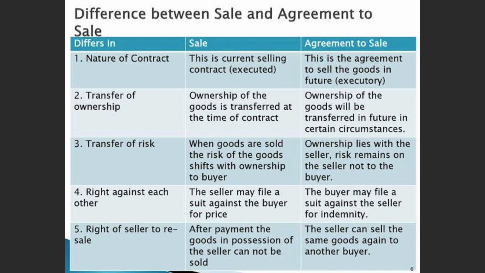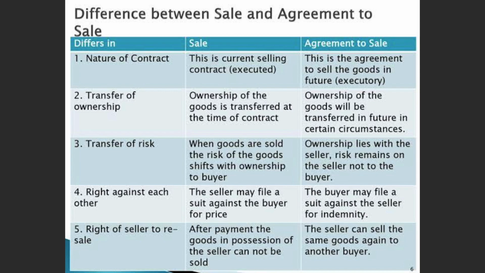Now, in case, since it is executory, we have looked at various ways where a contract can be breached, right? Just two classes before we had discussed how a breach of contract happens, either by alteration, remission, rescission, etc. Now that can happen over here. Same goods, if in case this buyer has told the seller, I don't want to buy the goods, the contract becomes cancelled in the eyes of law because the buyer has backed out.